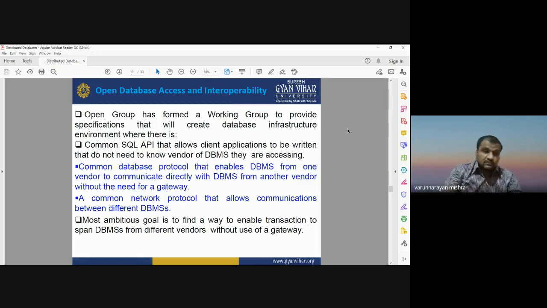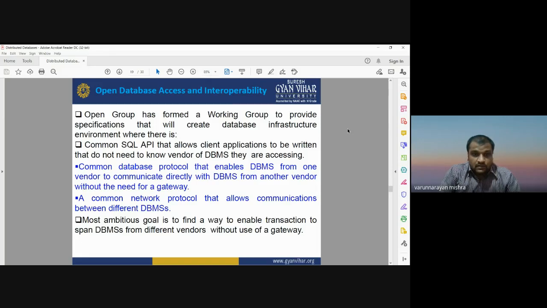SQL is a structured query language that allows client applications to be written that do not need to know the vendor of the DBMS they are accessing. The common database protocol enables a database management system from one vendor to communicate directly with a DBMS from another vendor without the need for a gateway. A common network protocol allows communication between different DBMSs.